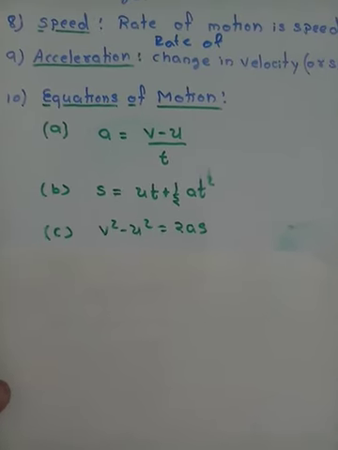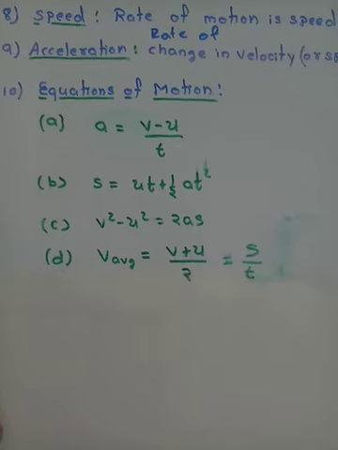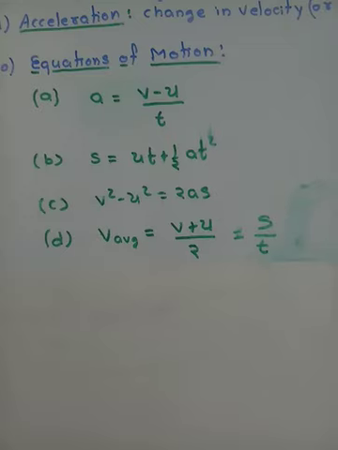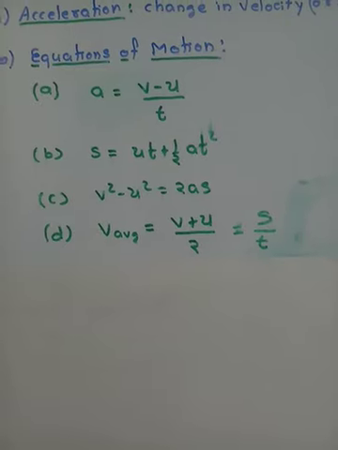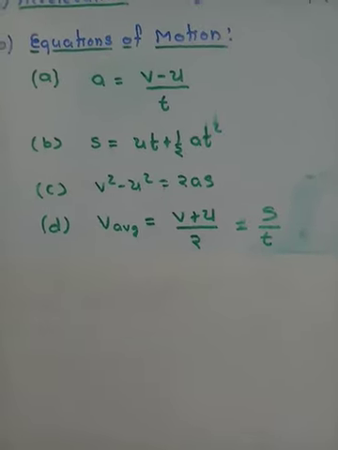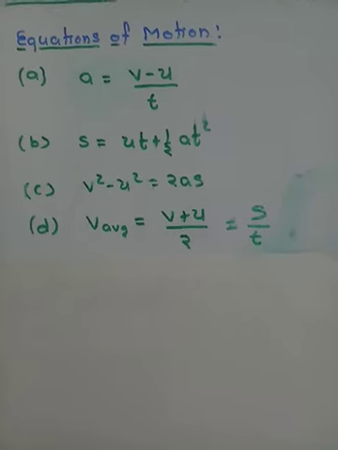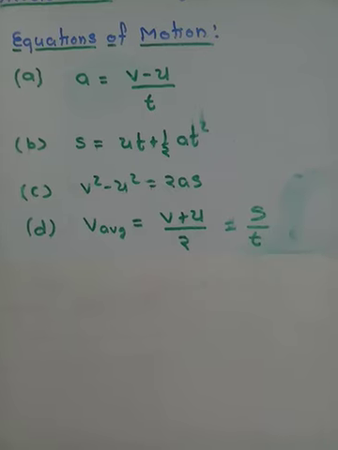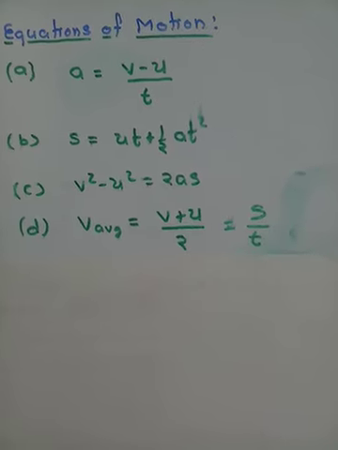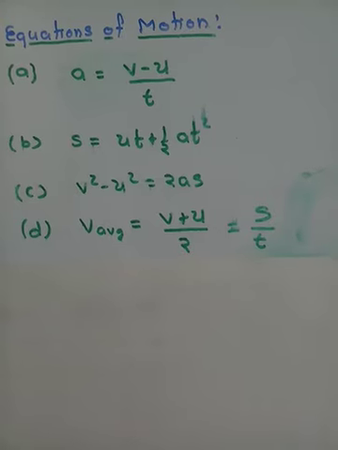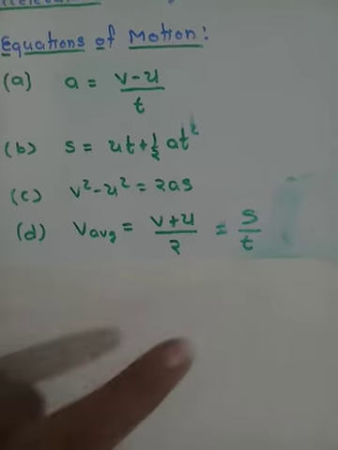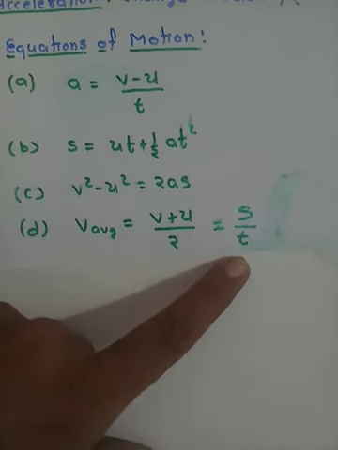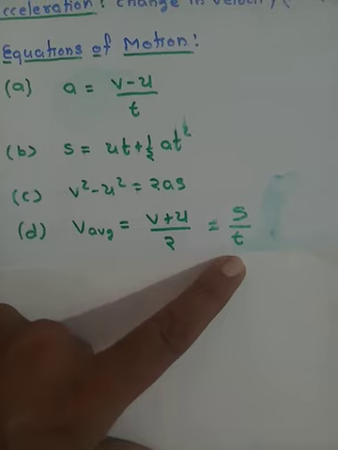These basic equations we have learnt in class 9, we have derived them, and we have solved some numerical problems based on this. But now you are in class 11th, the things are not simple. There are two more equations. This you might also have learned if you are very much interested in solving numericals. The fourth equation is about the average speed. How do you find the average of two numbers? Just add them and divide by 2. So average velocity is (v plus u) divided by 2, final velocity plus initial velocity. And average velocity is also defined as s by t, where s is the total distance covered and t is the total time taken.